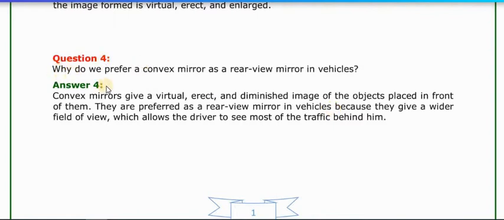So your question is, why do we prefer a convex mirror as a rear view mirror in vehicles? So the answer is, a convex mirror gives a virtual, erect and diminished image of the object placed in front of it. They are preferred as a rear view mirror in a vehicle because they give a wider field of view, which allows the driver to see most of the traffic behind him. That's why it is preferable to use a convex mirror as a rear view mirror in a vehicle.